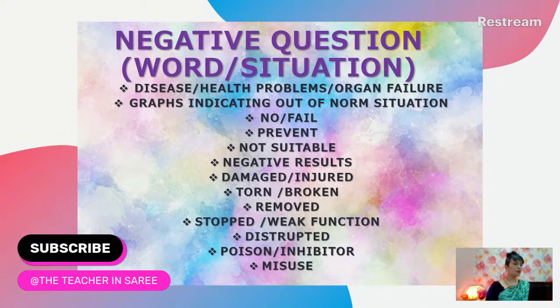All right. The second type that I see when I did my analysis is that they are giving graphs. When they give graphs, that means they are indicating a situation which is out of the normal norm.